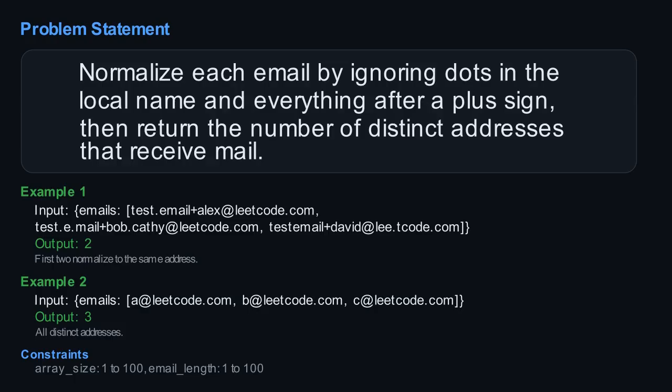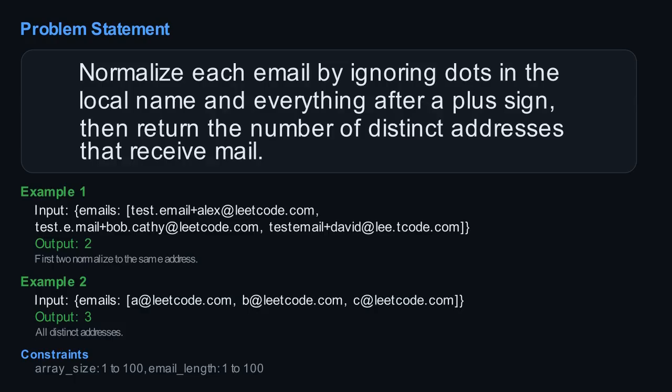Let's look at an example. If we have test.email+alex@leetcode.com, applying the rules, the dot in test.email is ignored, so it becomes testemail. The plus sign and everything after it, +alex, is ignored. So, the local name becomes testemail. The domain leetcode.com stays the same. The final normalized email is testemail@leetcode.com.